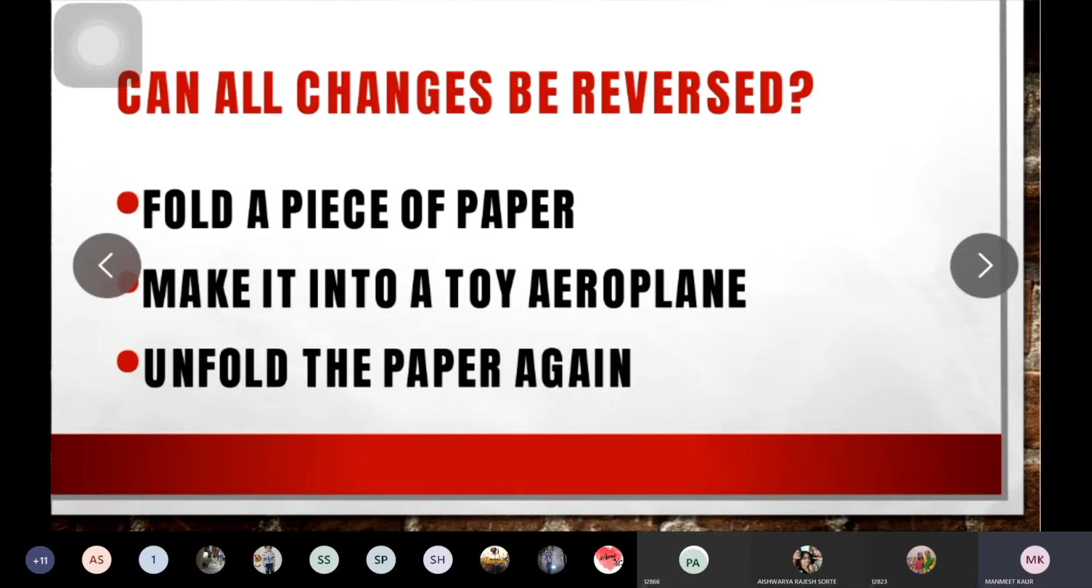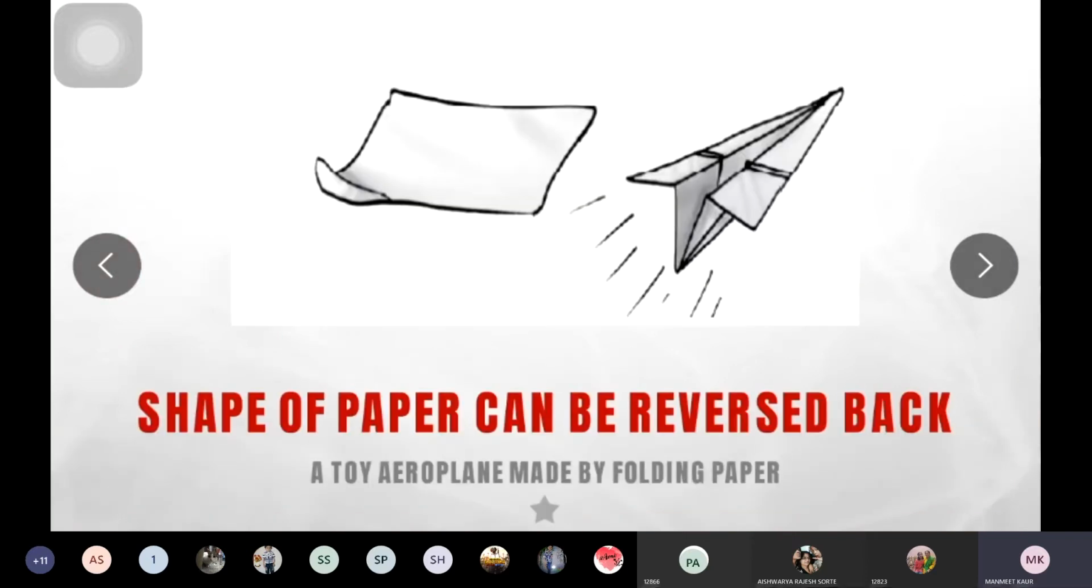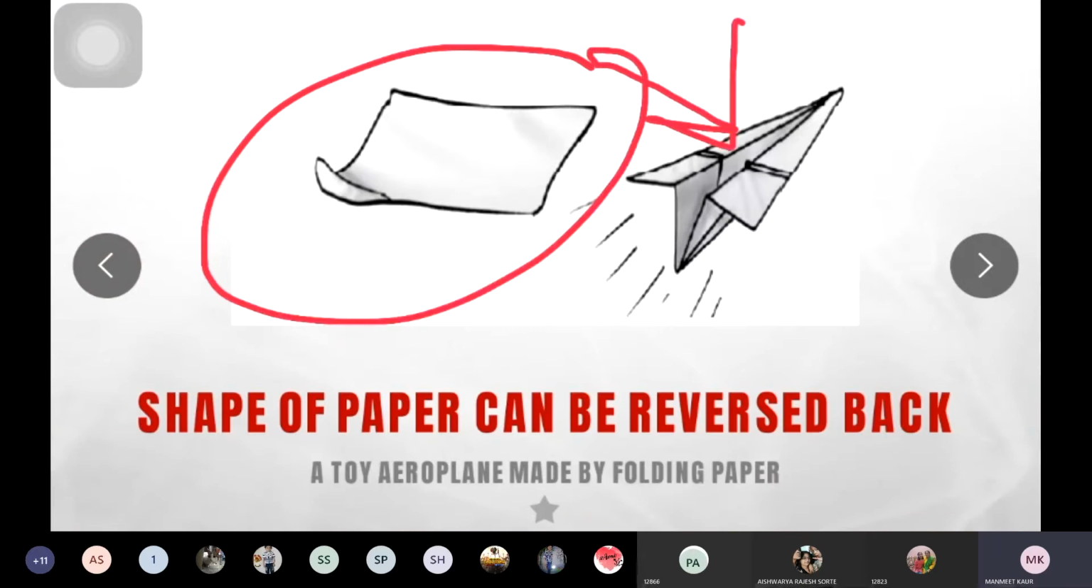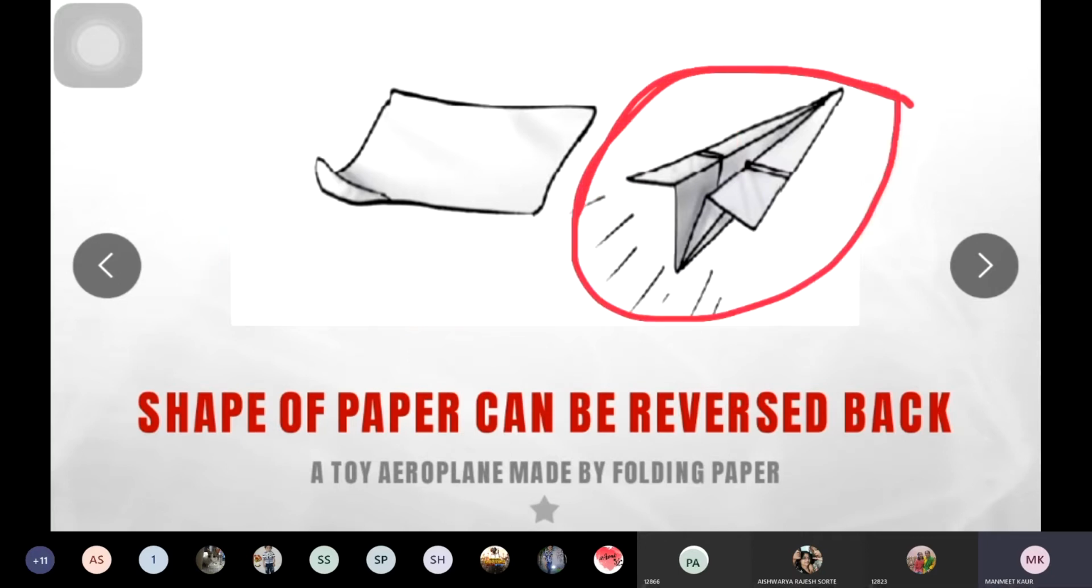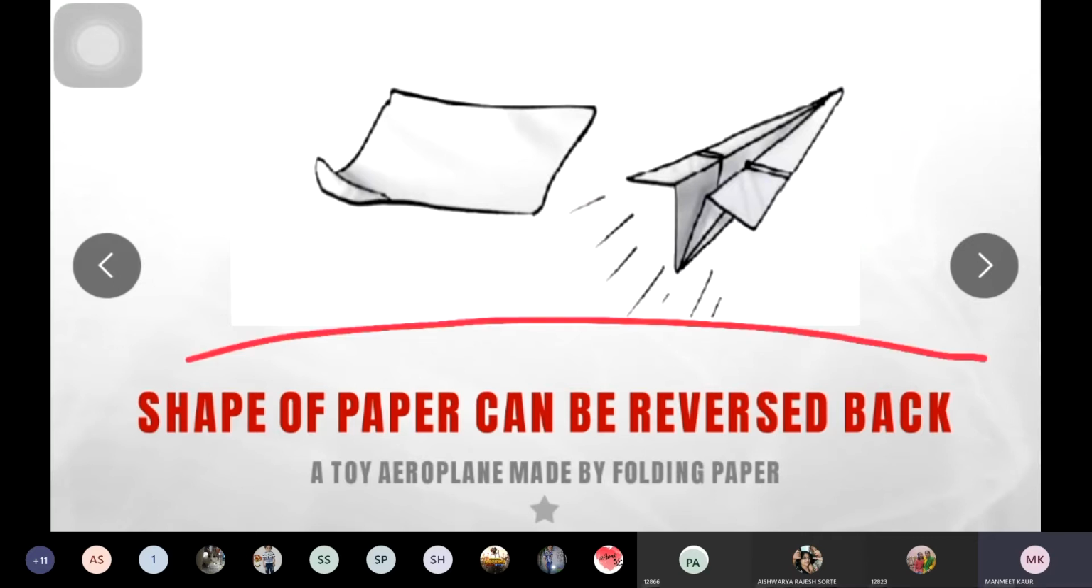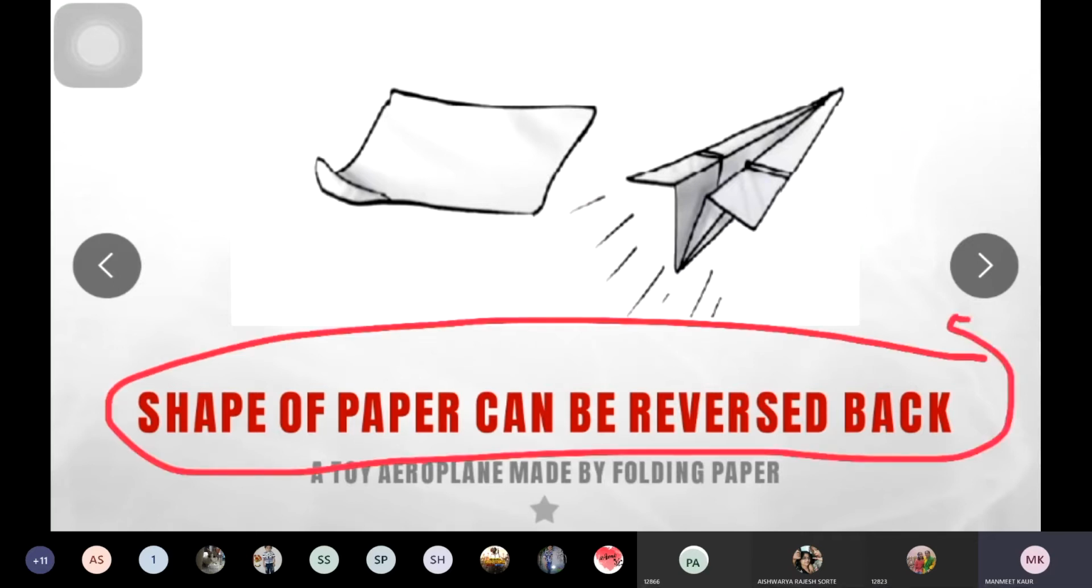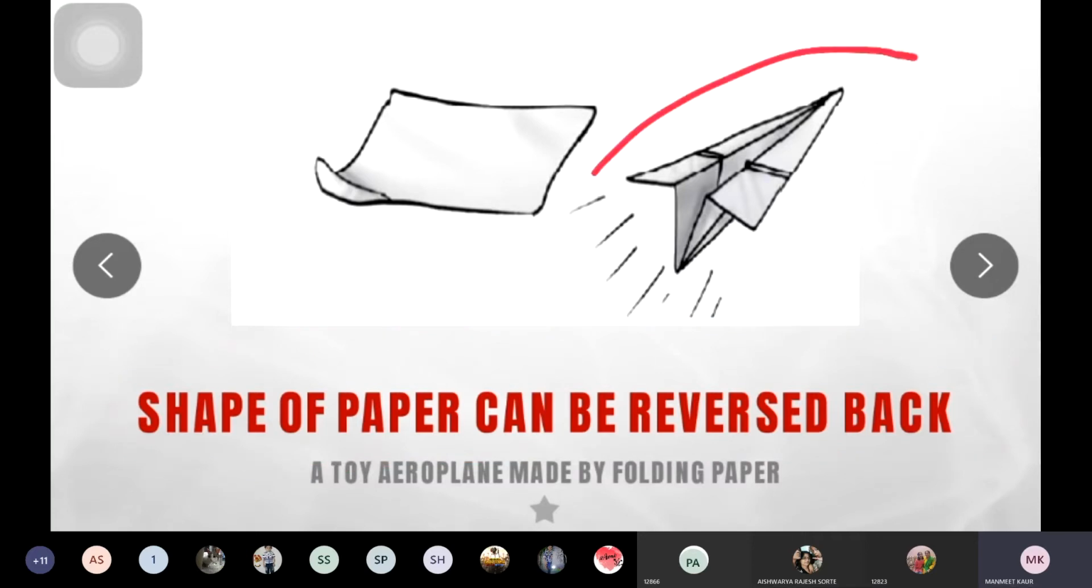So what you will see? See, with the help of this paper, this aeroplane is made. Now what you have to do is you have to unfold this aeroplane. You will see that on unfolding that, this paper will be seen again. You can bring back this original shape of the paper again. So this means that the shape of the paper can be reversed back by using this activity.